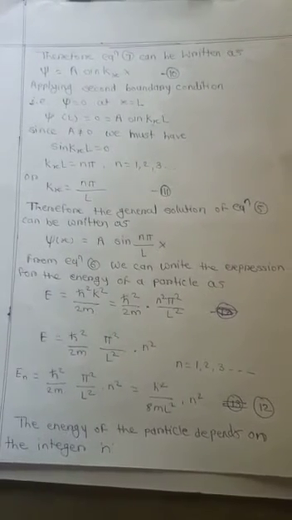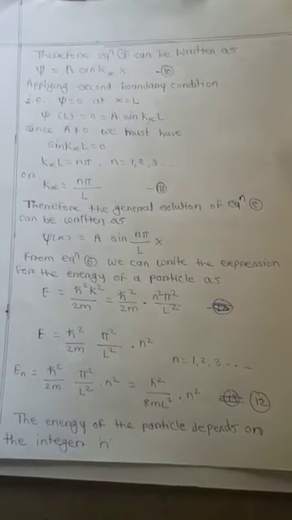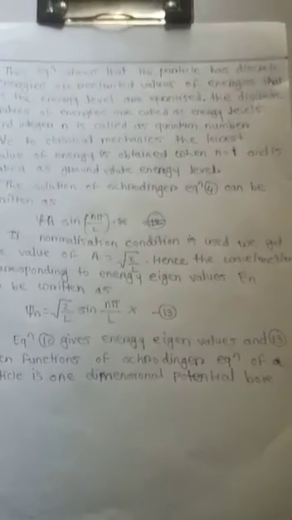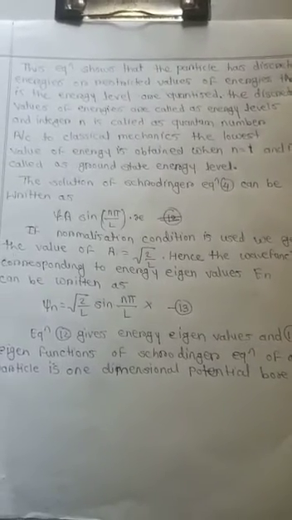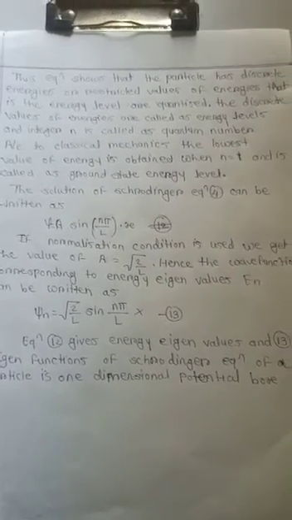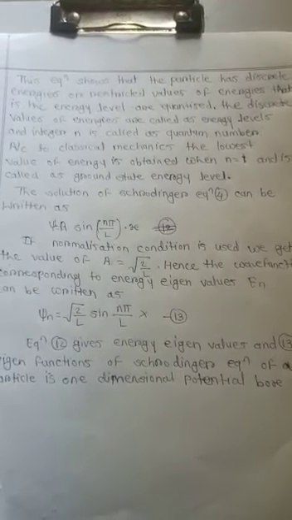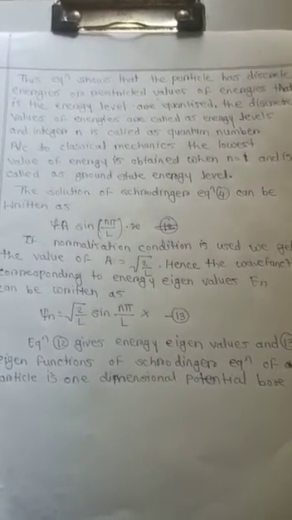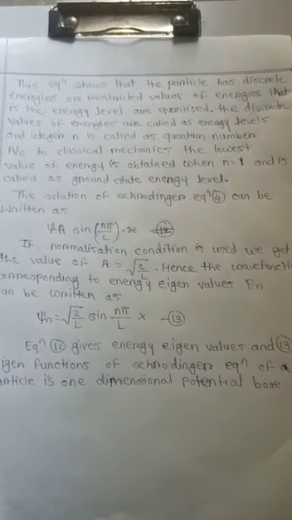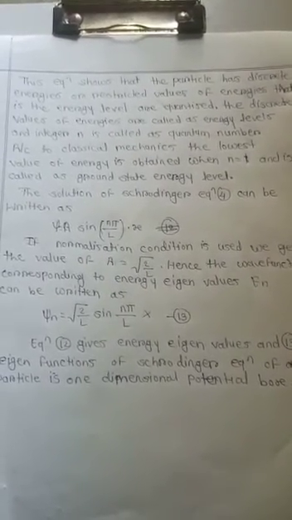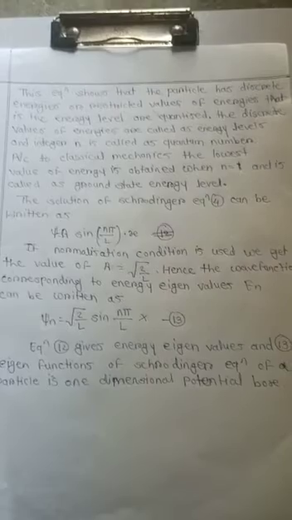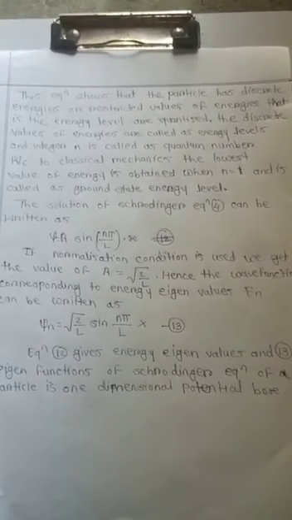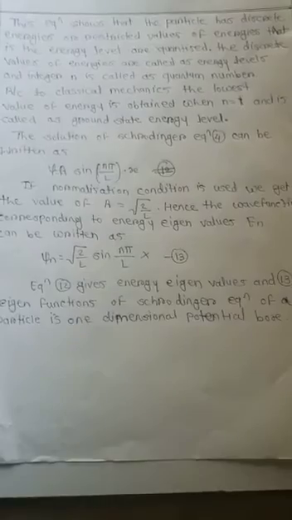This is equation 12. The energy of a particle depends on the integer n. This equation shows that the particle has discrete energies or restricted values of energy, that is, the energy levels are quantized. The discrete values of energies are called energy levels, and integer n is called the quantum number. The lowest value of energy is obtained when n is equal to 1 and is called the ground state energy level.